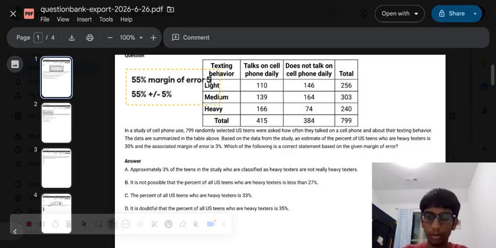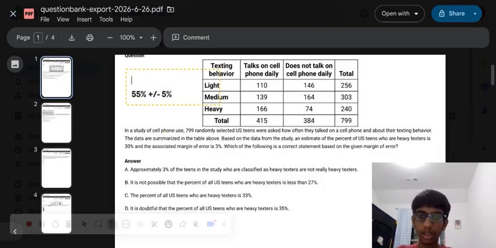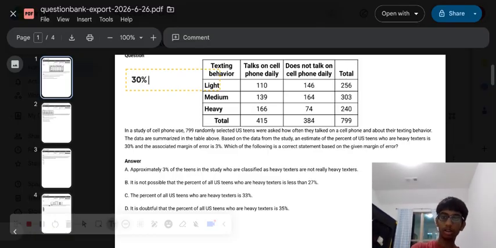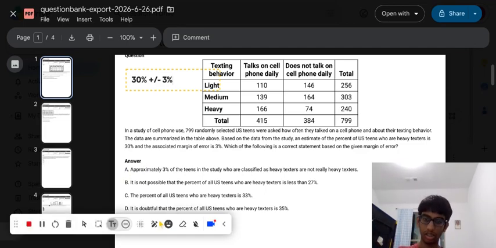So what does that mean here? It says 30% are heavy texters with an associated margin of 3%. So that means that it could be 30%, yes, but it could also be 30 plus or minus 3%. And by plus or minus, I am using it to define the range. It does not mean it can only be 27, 30, or 33, okay? It's just a range between 27 to 33.